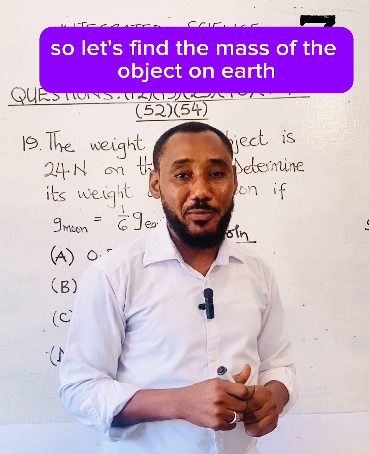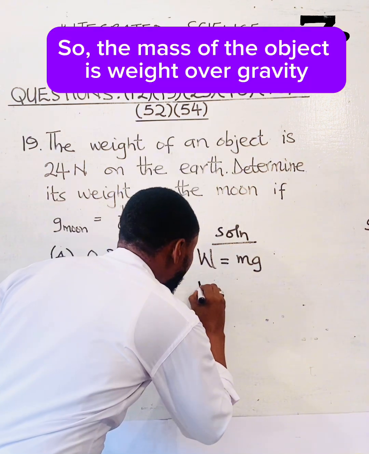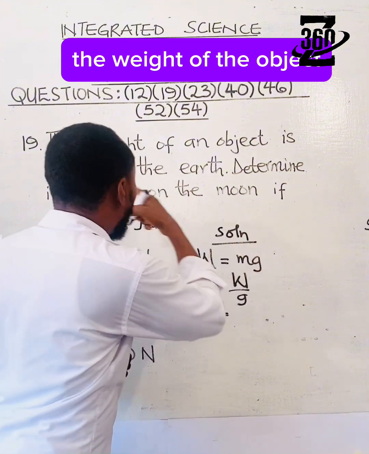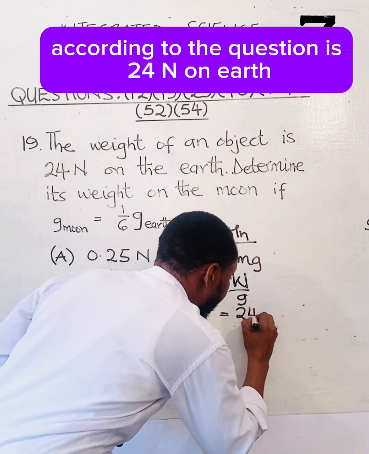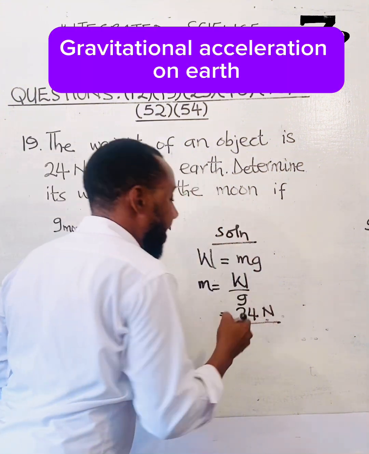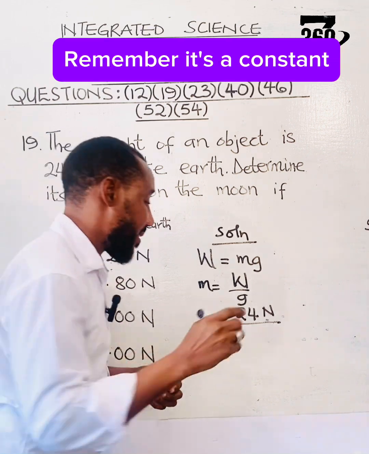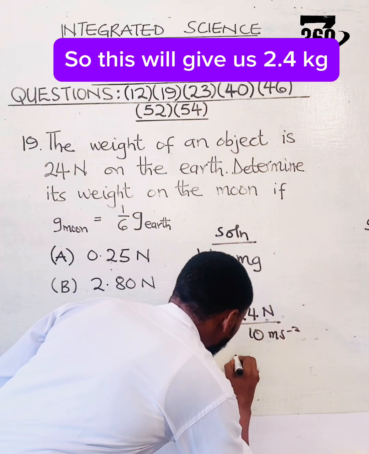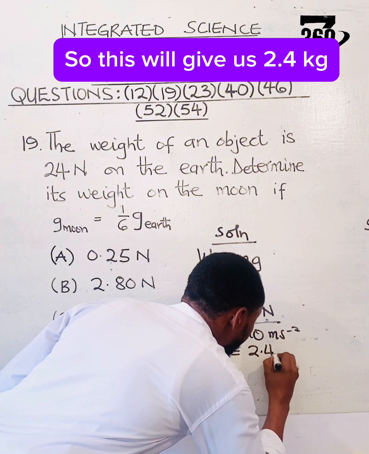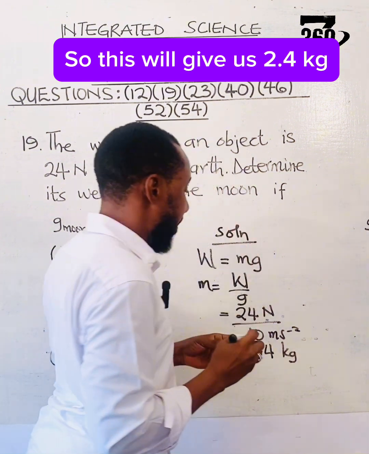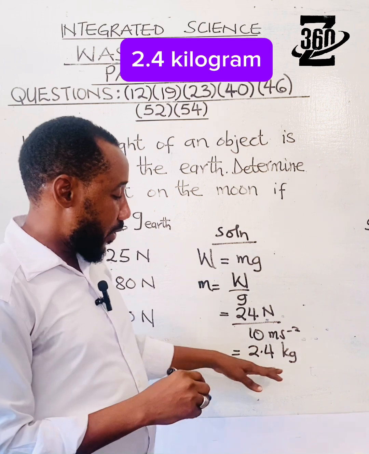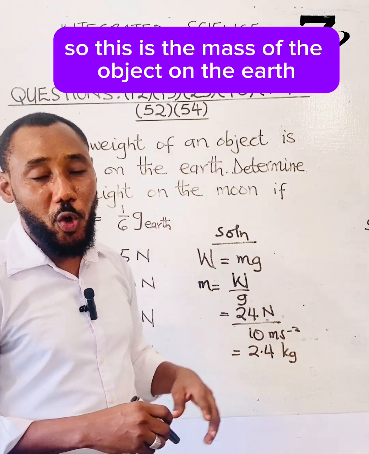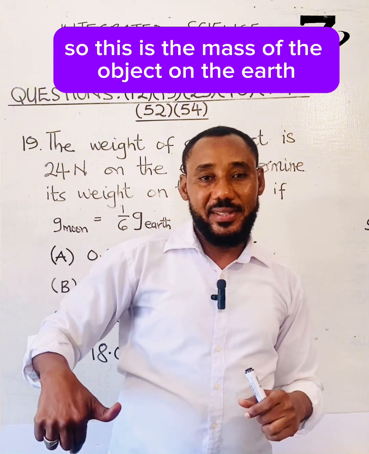So let's find the mass of the object on Earth. The mass of the object is weight over gravity. The weight of the object according to the question is 24 Newton on Earth. Gravitational acceleration on Earth, remember, is a constant, approximately 10 meters per second square. So this will give us 2.4 kilogram. So this is the mass of the object on the Earth.